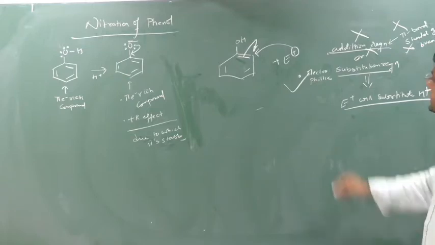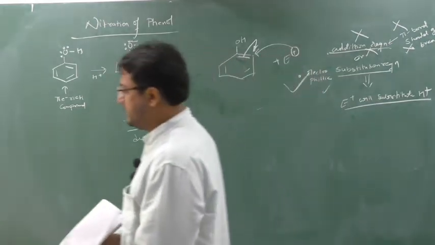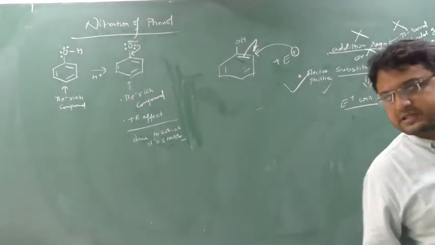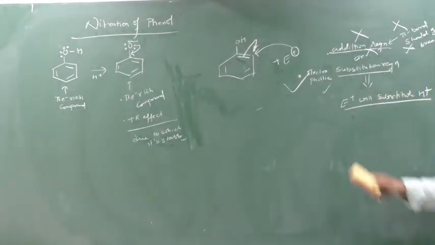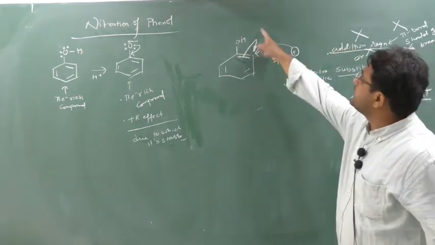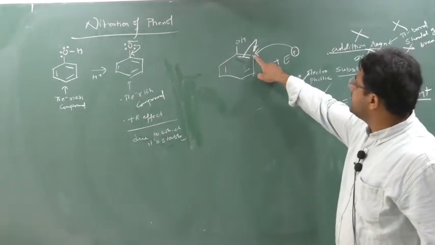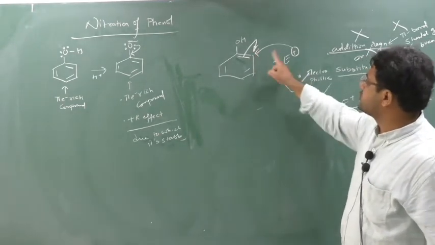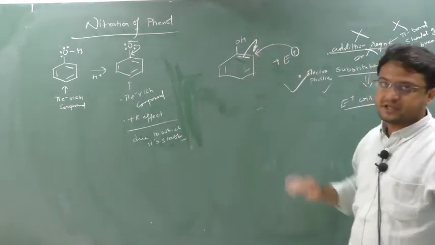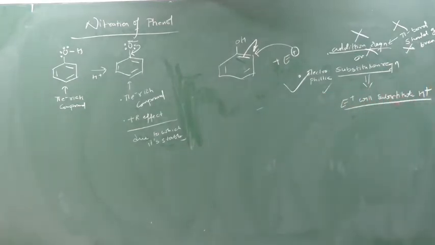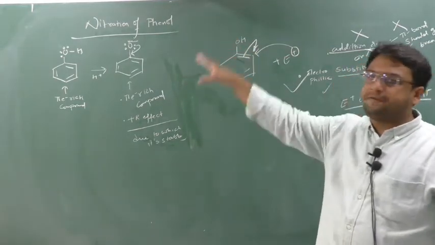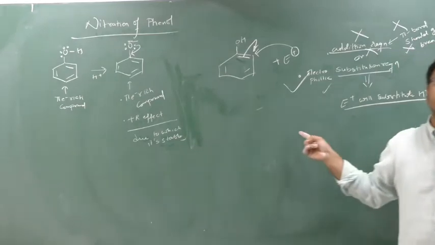Which reaction will take place? Only electrophilic substitution reaction will take place. So whenever an electrophile comes to react with phenol, electrophilic substitution will take place, meaning an electrophile substitutes another electrophile. Here E plus will substitute H plus. When E plus comes on ortho, meta or para, H plus has to go. So E plus is coming, H plus is going, and H plus is substituted by E plus. That's why we call it an electrophilic substitution reaction. Clear? So whenever an electrophilic reaction occurs in phenol, it is an electrophilic substitution reaction.